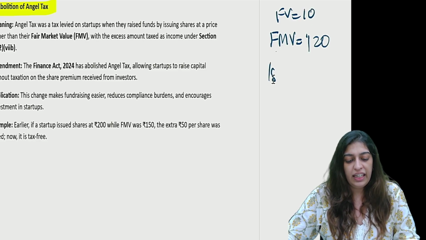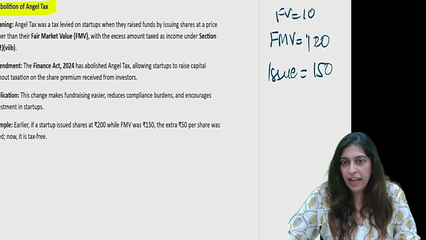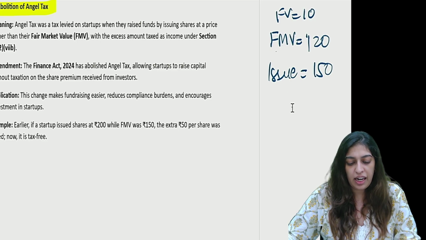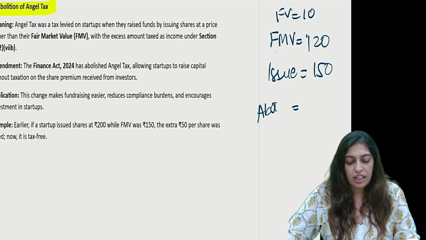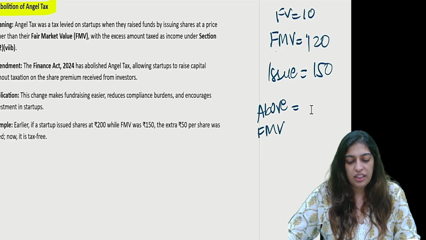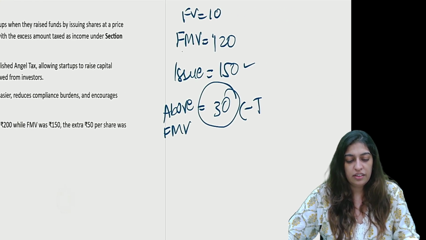I issue the share at 150 rupees. It is above the fair market value. The extra amount I have issued above FMV is 30 rupees. This used to be taxed earlier.